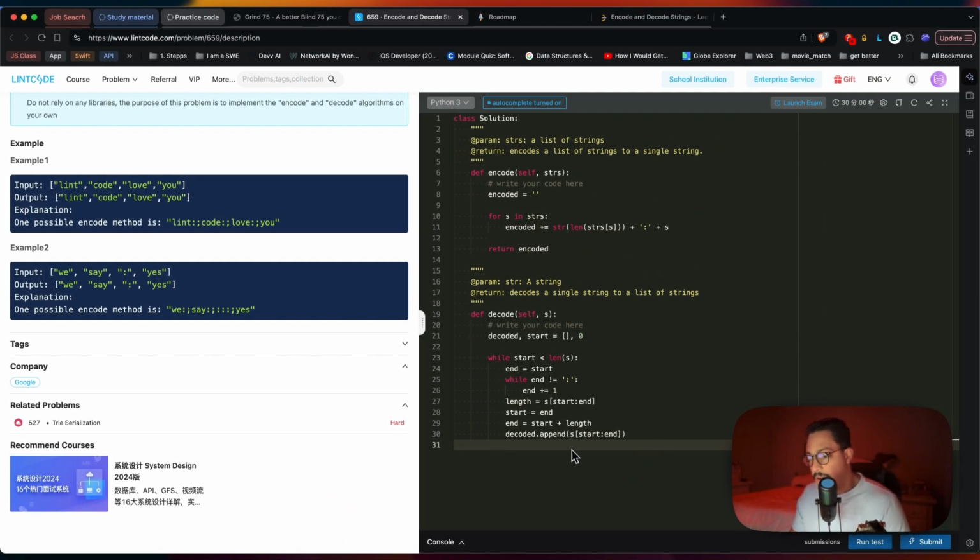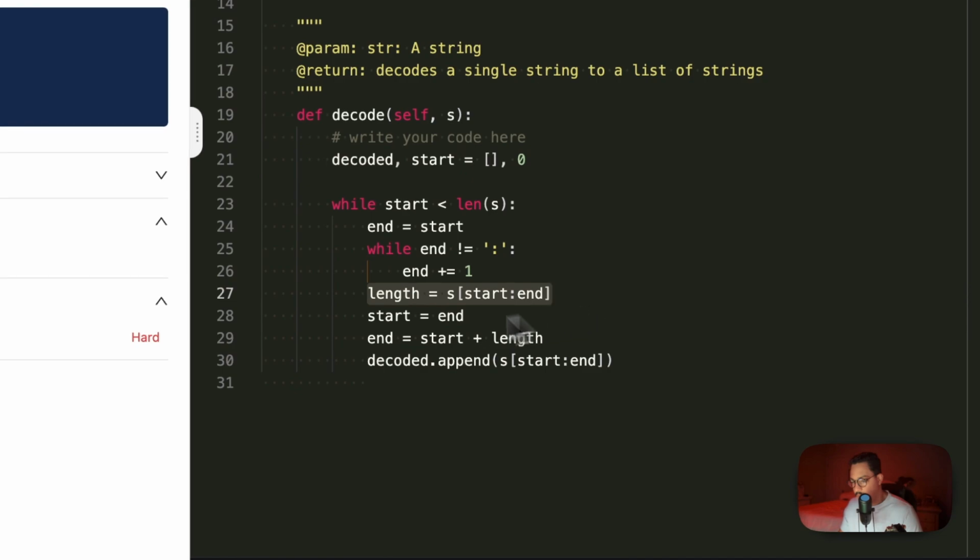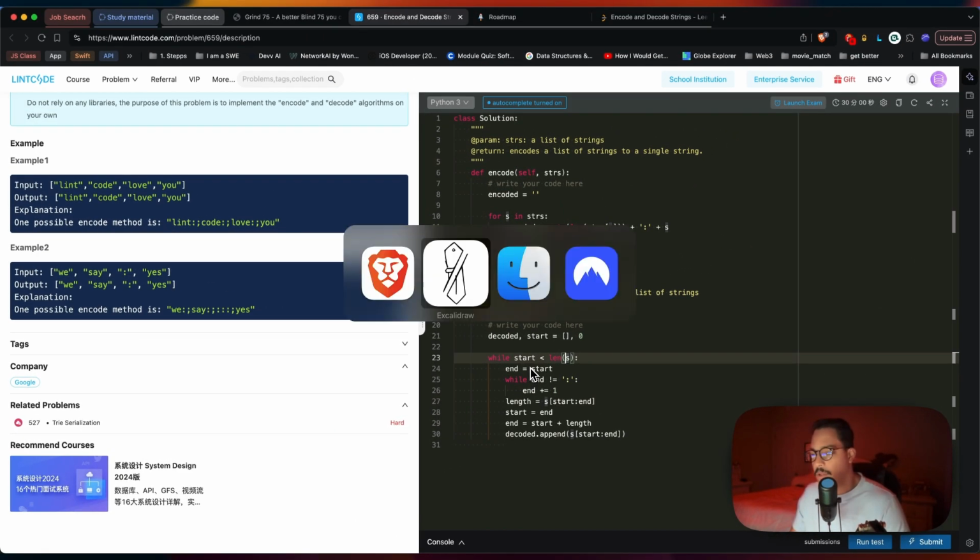Well, now we have to move our pointer. Now we have here, what do we have? We have the length. We found the delimiter first, right? In between the delimiter, we have the length, and then we have the whole word here, and now we append that word. So what do we do? We need to continue the process because we have to go back to the start. We have a while loop here. So how are we going to end that while loop?